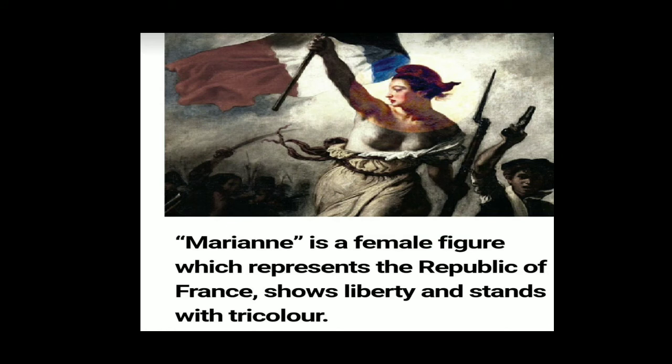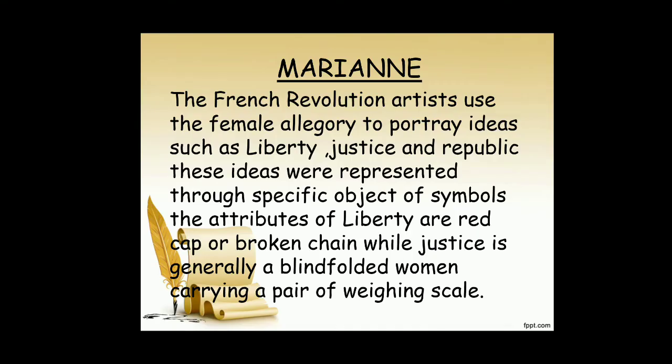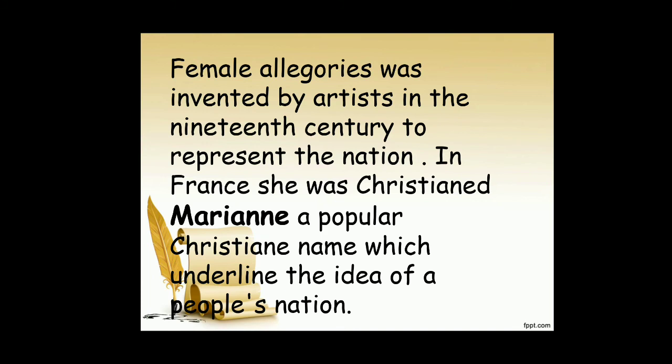Marianne is the name of the female figure which represents the Republic of France; she shows liberty and stands with the tricolor. These are postage stamps of 1850 with the allegory of Marianne in France. Now, features of Marianne: during the French Revolution, artists used the female allegory to portray ideas such as liberty, justice and republic. These ideas were represented through a specific object or symbol. The attributes of liberty are the red cap or broken chain, while justice is generally a blindfolded woman carrying a pair of weighing scales. Female allegories were invented by artists in the 19th century to represent the nation.